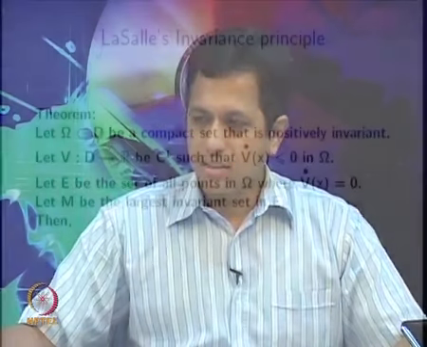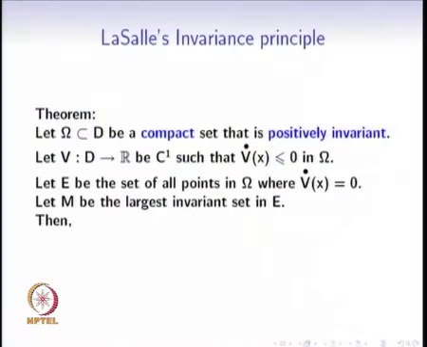So we had started with Lassalle's invariance principle in the last lecture. Let us just quickly review this. Suppose omega is a compact set that is positively invariant, and suppose we have found a function v that is C1. C1 means differentiable and the derivative is continuous, such that v dot is less than or equal to 0 on this set omega.